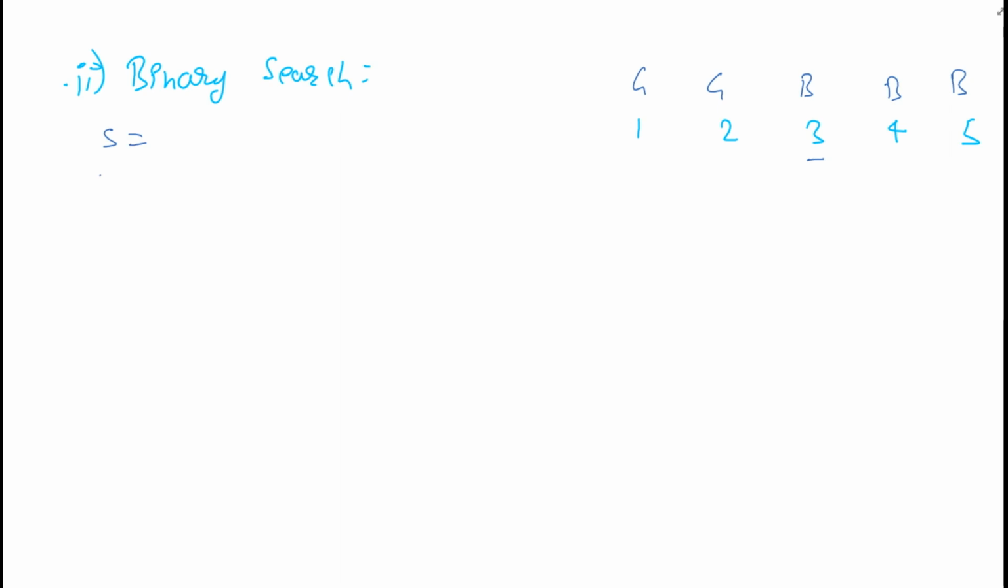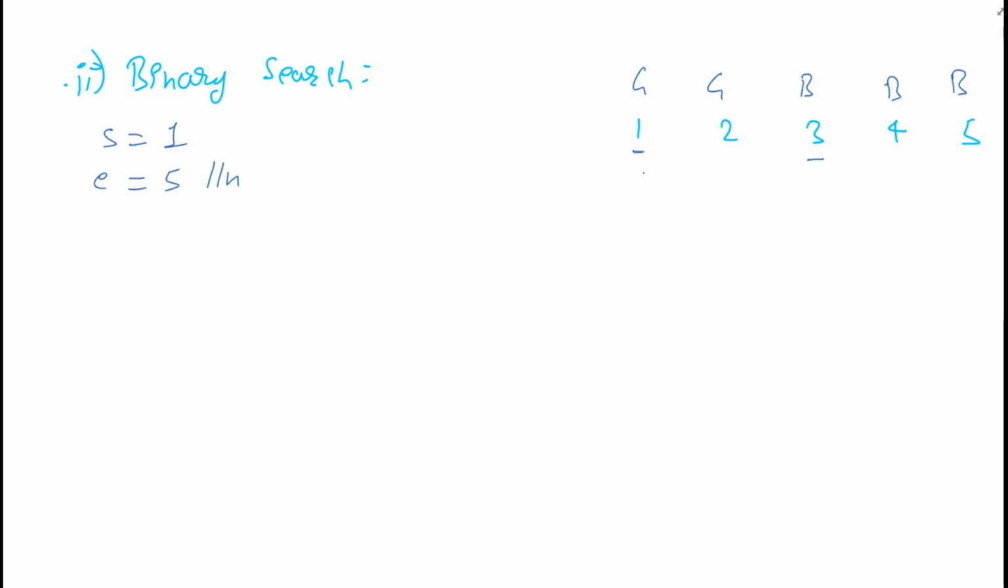One is start and one is end. Start will be at the initial location where our array starts, so it will be 1, and end will be equal to the number of versions. So it will be equal to n, and in our case it is 5, or we can write n.